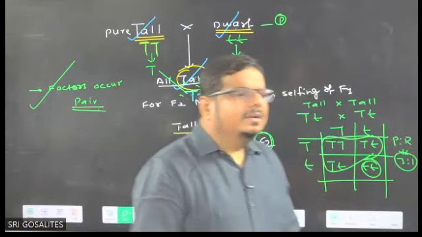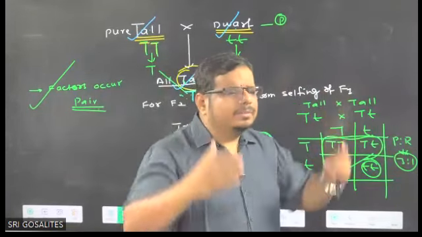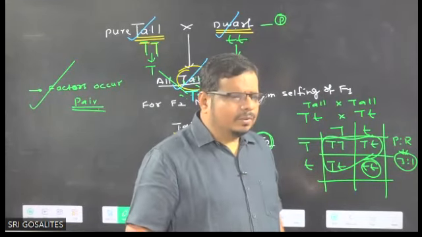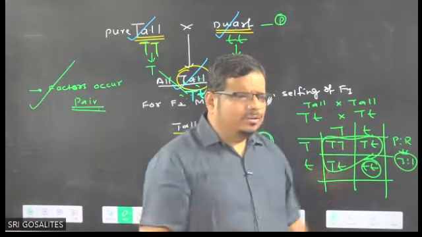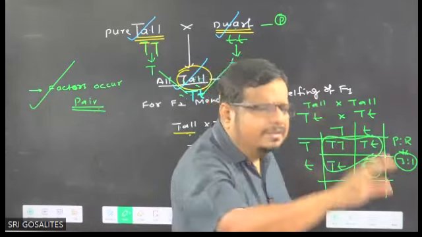So Mendel found that whenever I make a cross between tall and dwarf, only one is expressing and the other gets suppressed.